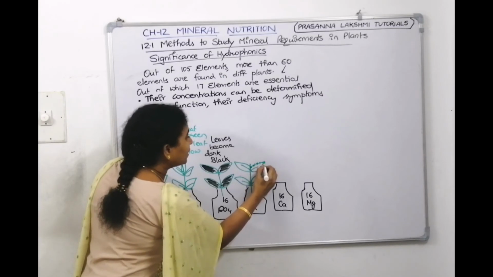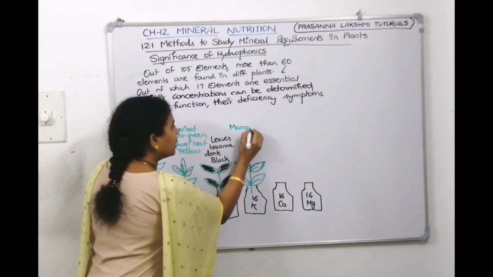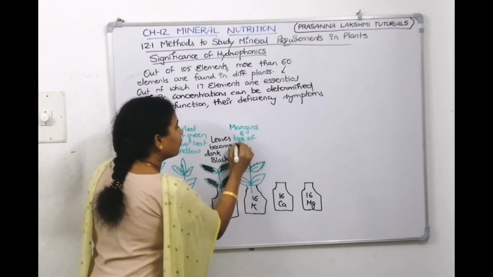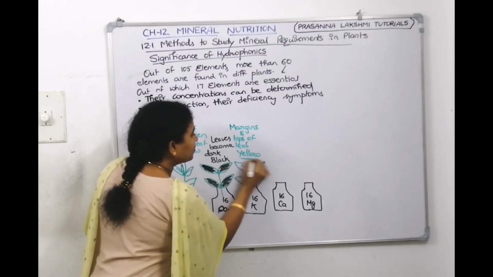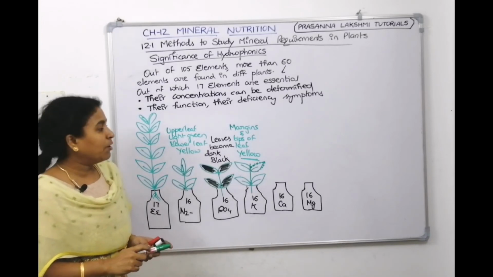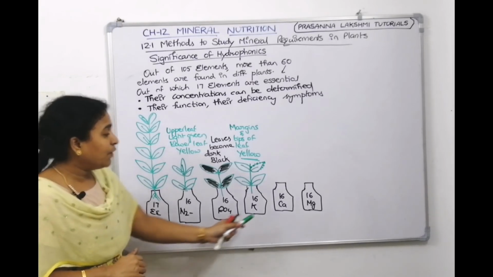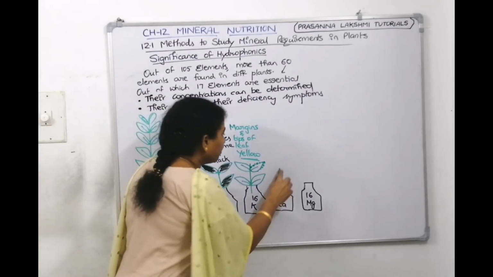Shall I write here? The margins and tips of the leaf become yellow when you don't give potassium. That shows potassium deficiency.